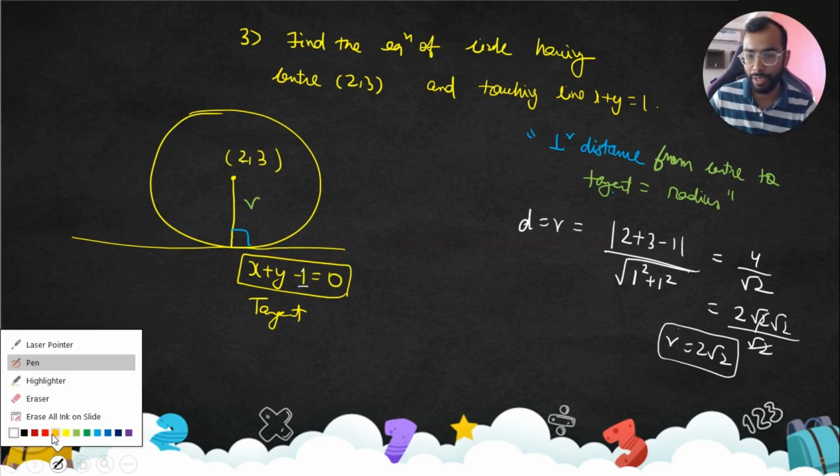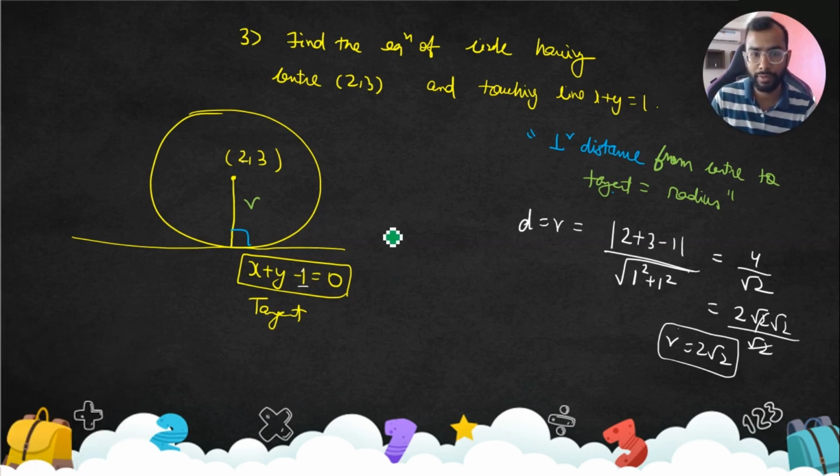So now it's easy for us to write. Can we? Yes, we can. Our equation is (x minus x1) square plus (y minus y1) square is equal to r square. r is 2 root 2, squared.